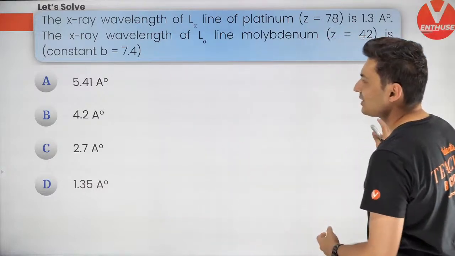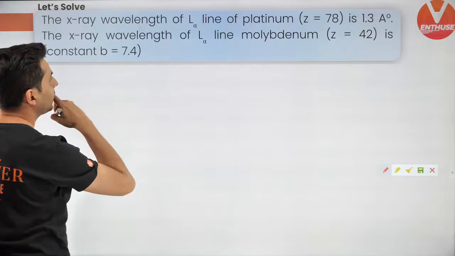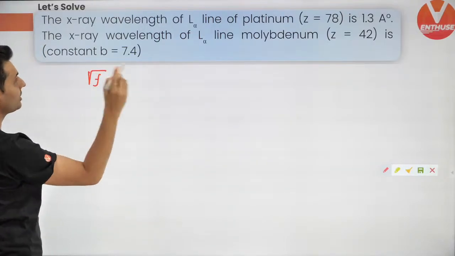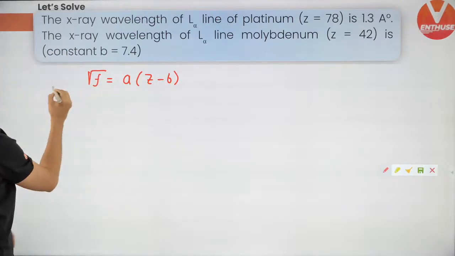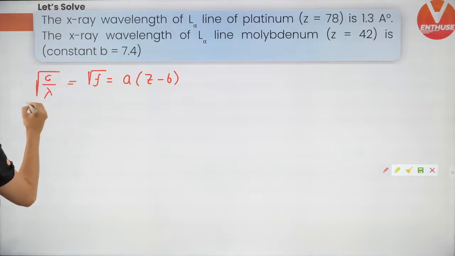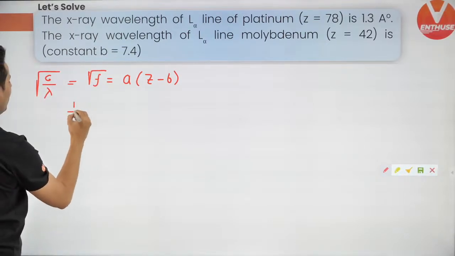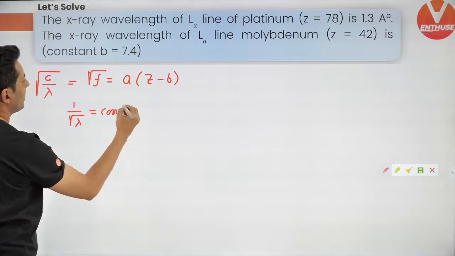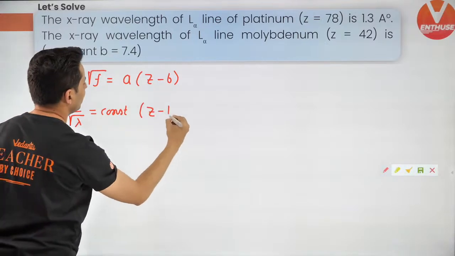So, let's do this problem, guys. The last question for today. Let's use this. Root of f is equal to a into z minus b, but frequency is speed of light divided by wavelength. Hence, I can say 1 by root of wavelength is some constant into z minus b.